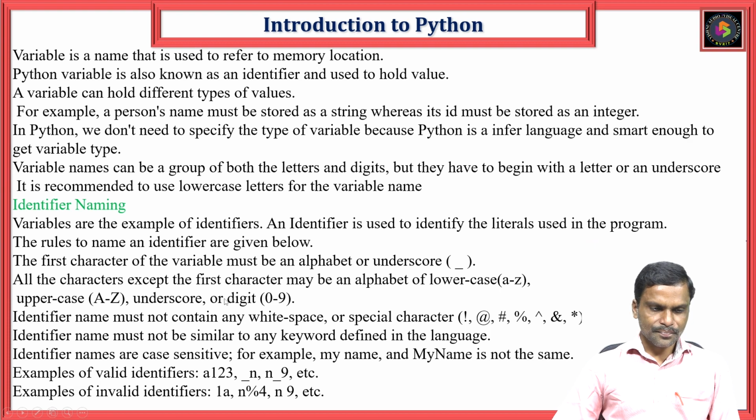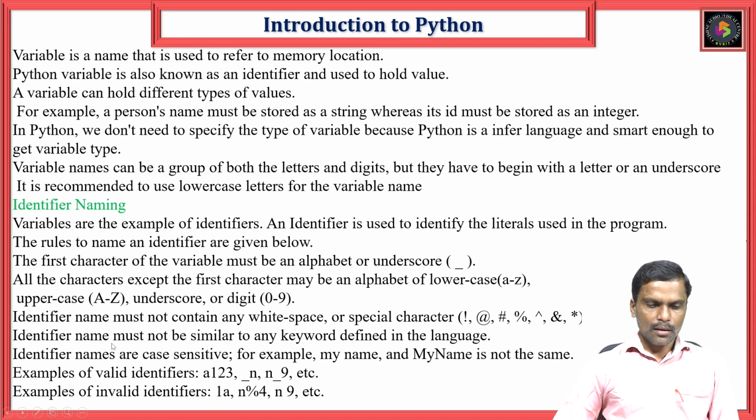So here you can see the first rule is that the first character must be an alphabet or underscore. Again, this alphabet must be a lowercase letter from a to z, or an uppercase letter from A to Z, or underscore, or digits 0 to 9. The identifier must not contain any white space or special characters, such as at the rate, ampersand, and asterisk.